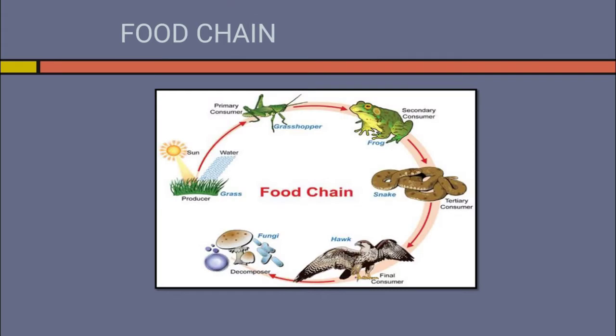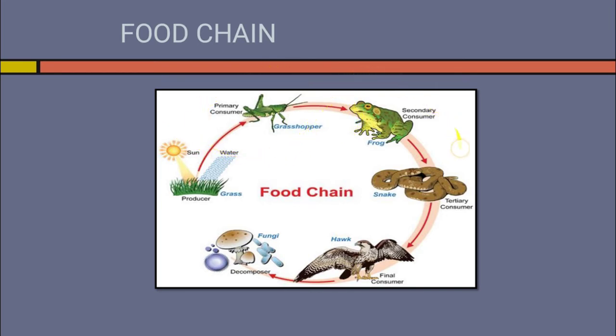Here is an example for food chain. The producers are the grass. They receive energy from the sun. Sun is the ultimate source of energy for a food chain. Producers convert light energy into chemical energy, and herbivore is the primary consumer. Here it is a grasshopper that takes food from the producer.